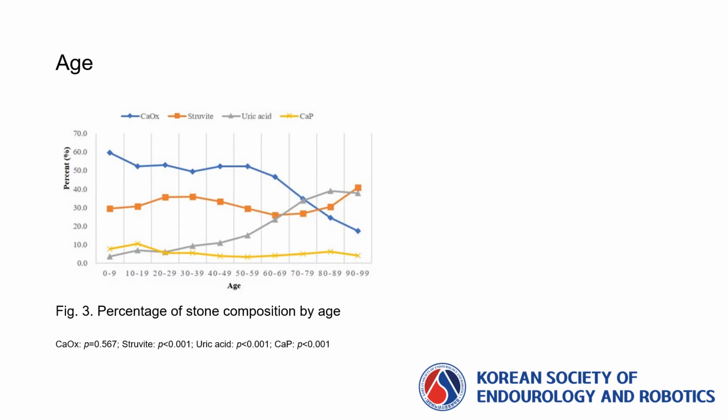The influence of age on stone composition is shown in Figure 3. The age group with the highest percentage of calcium oxalate stone composition was 0-9 years old. The percentage of calcium oxalate stone composition then decreased with increasing age. The age group with the highest percentage of struvite stone composition was 10-19 years old. The percentage of uric acid stone composition increased with age and was highest in 80-89 years old. The age group with the highest percentage of calcium phosphate stone composition was 10-19-year-olds.